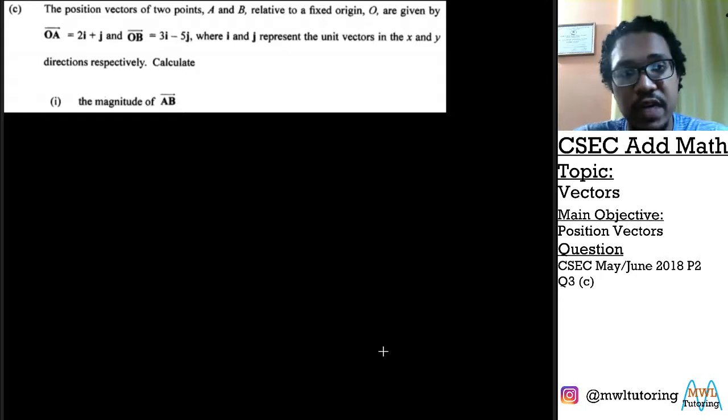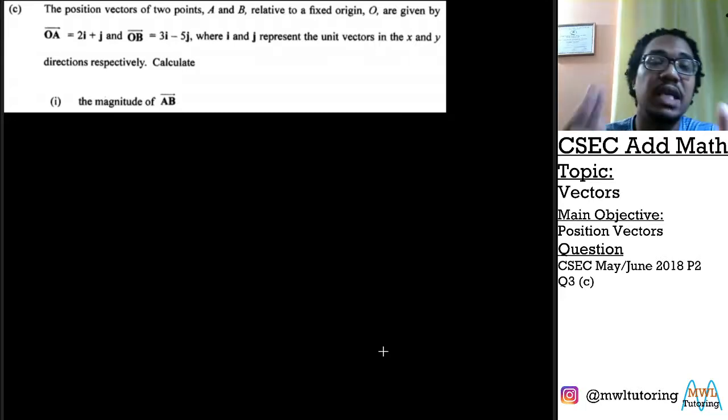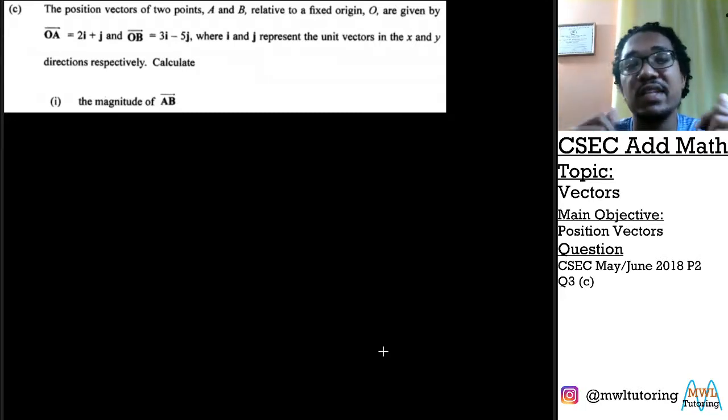So they give us two vectors, OA equals 2i plus j and OB equals 3i minus 5j. And they ask us firstly to find the magnitude of vector AB. And you need to be careful here because they're asking for the magnitude of vector AB, but we weren't given AB at all. We were just given two position vectors. So we need to use our knowledge of position vectors to work out what the vector AB is. And then we could go on to find the magnitude of AB. So let's see how that's going to look.